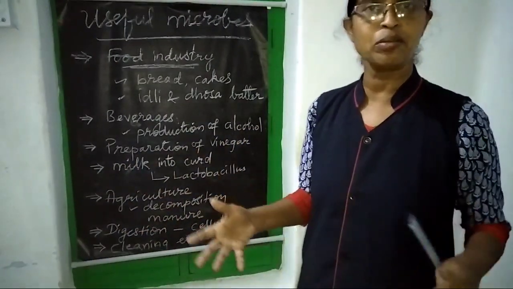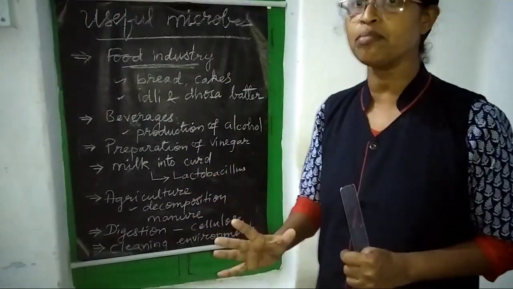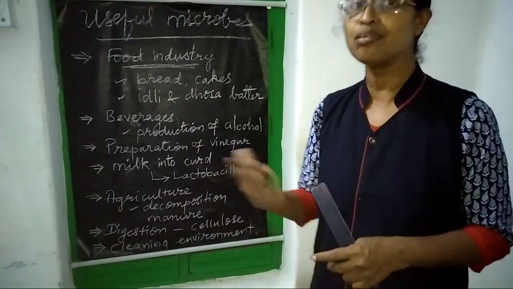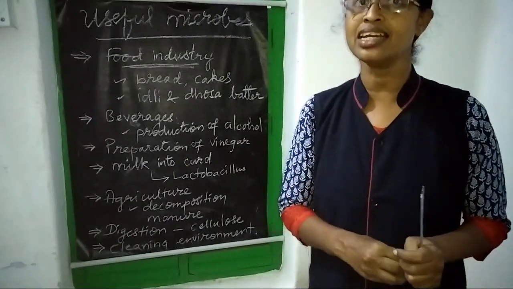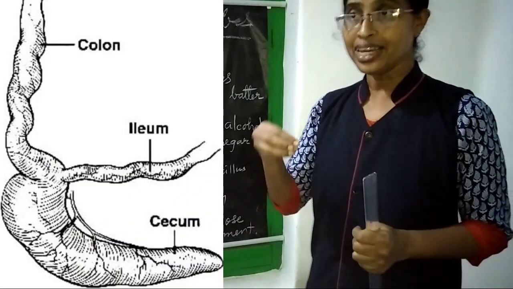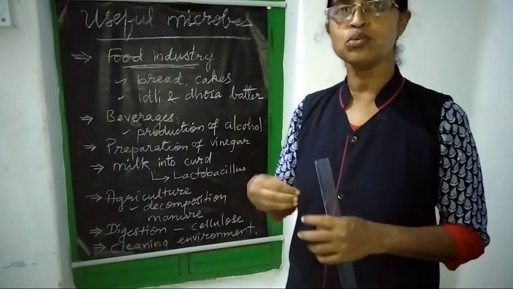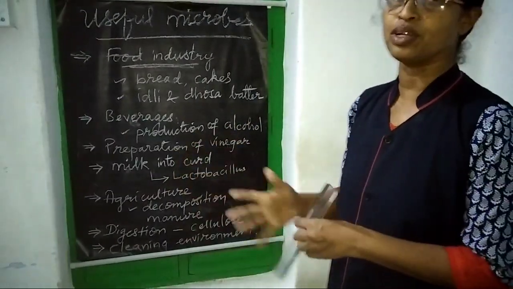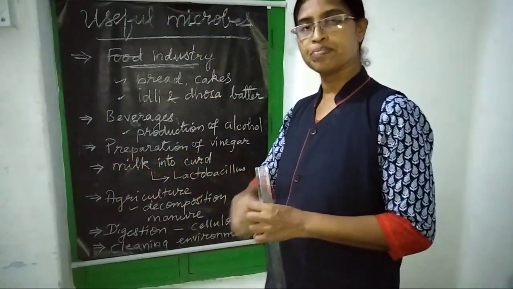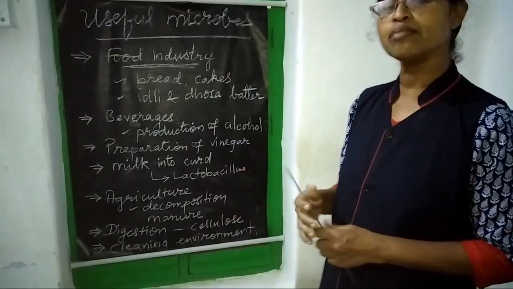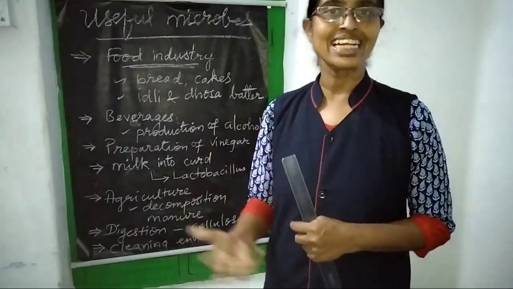It cannot be digested by human beings, but cellulose food can be digested by grazing or herbivorous animals, because they have a special part in the intestine called the cecum. Inside the cecum, bacteria survive, and these bacteria help to digest cellulose food. Understand? Okay, children. So these are some of the advantages, or uses, of microorganisms. There are still more that we are going to see in the next class, children.